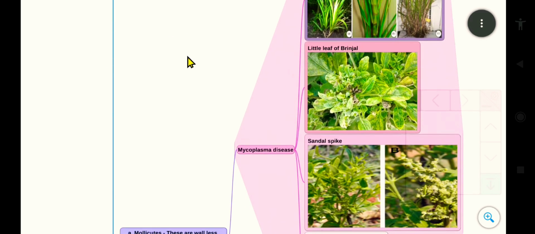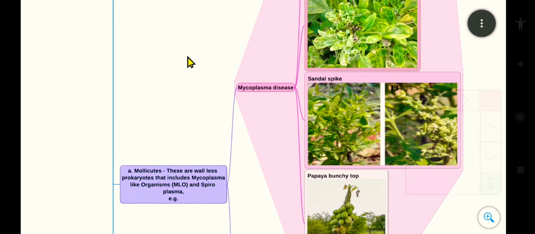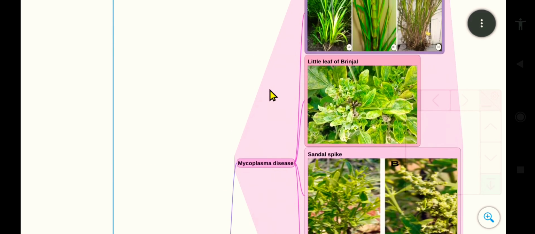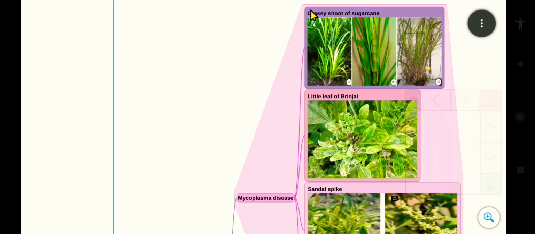In this, the first group is mollicutes. These are the wall-less prokaryotes that include mycoplasma-like organisms and spiroplasma. The first one is mycoplasma diseases. In mycoplasma diseases, the first example is grassy shoot of sugarcane.